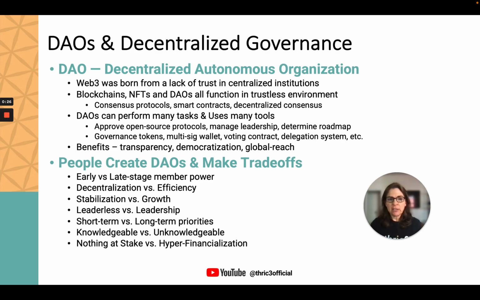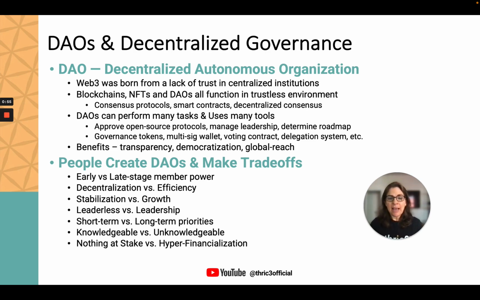So, blockchains use something called consensus protocols, proof of work, proof of stake, and the like. NFTs use smart contracts, if A, then B sort of thing. And DAOs use a decentralized consensus. And what they all have in common is that they all function in what we call a trustless environment. You do not have to have trust among people for activities to happen.